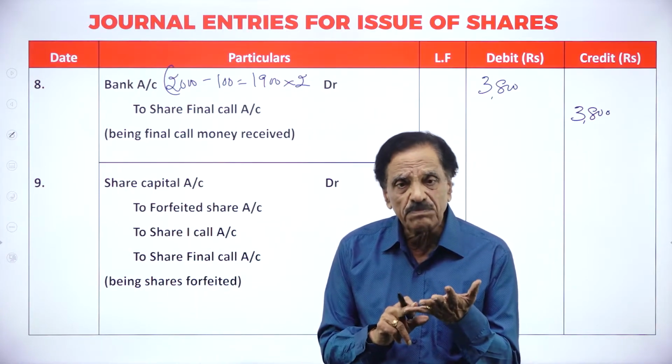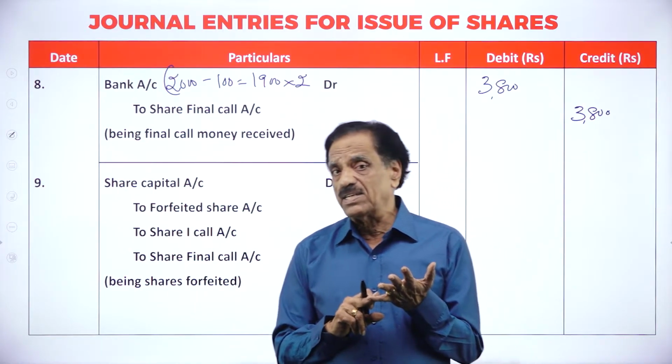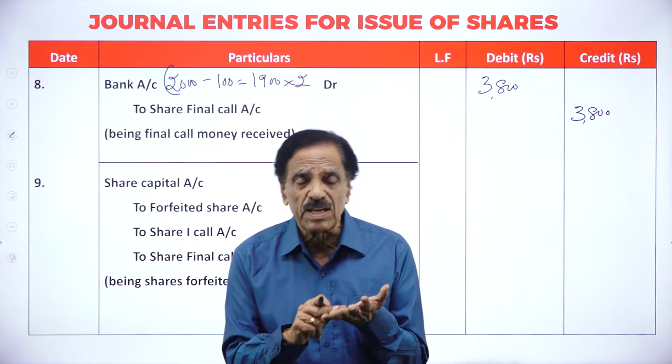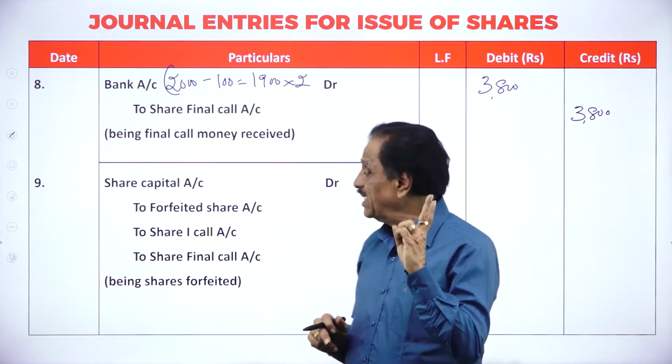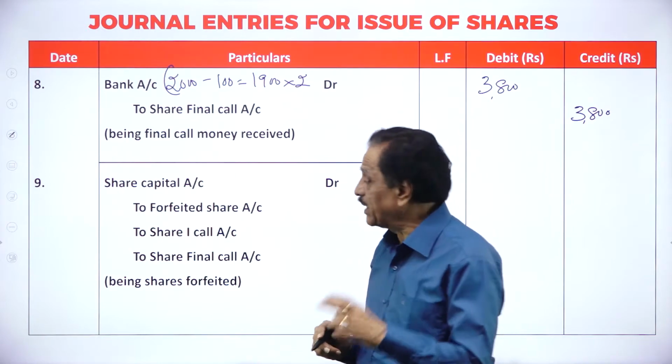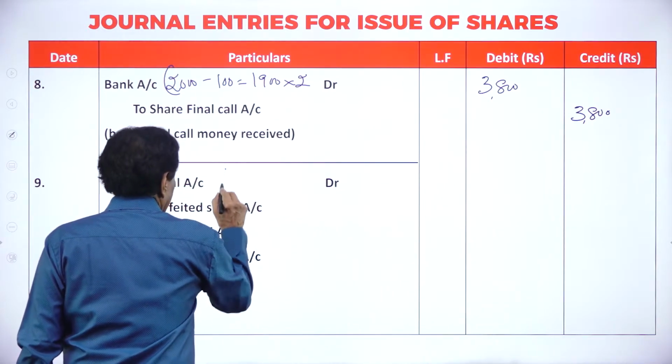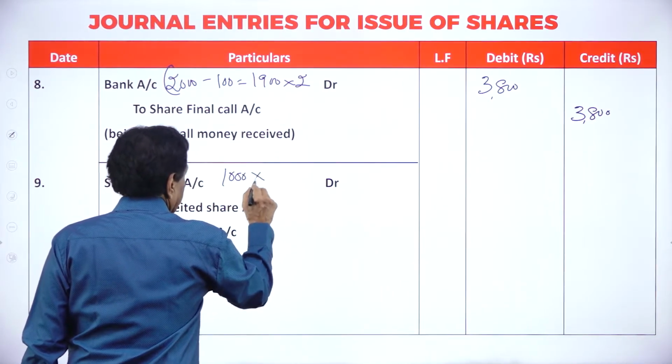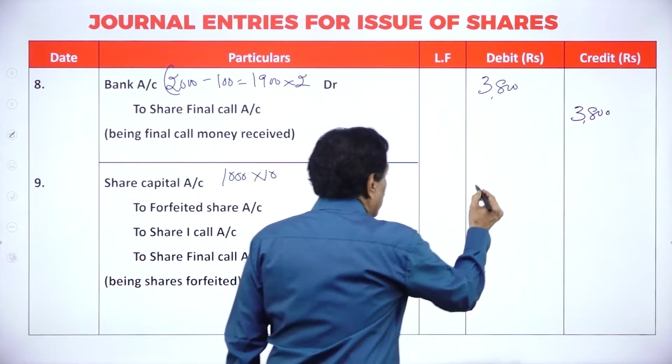Now here, the first man holds 40 shares. The second man holds 60 shares. Totally 100 shares. We want the capital of 100 shares. Share capital 100 into 10, actually requires 1,000.